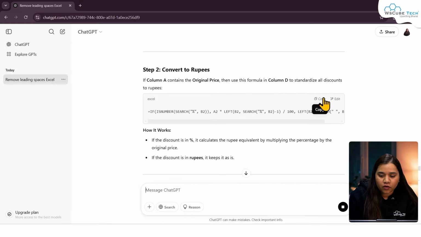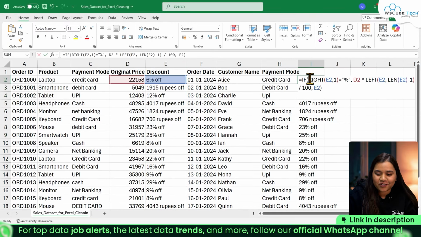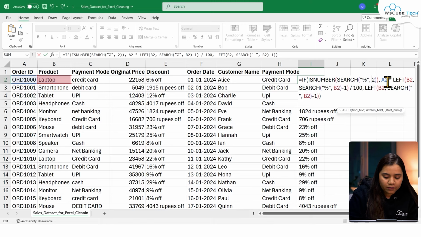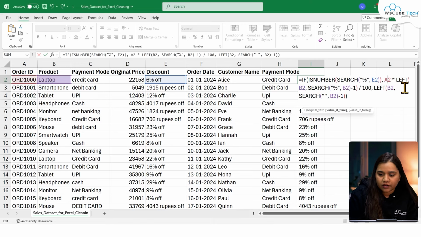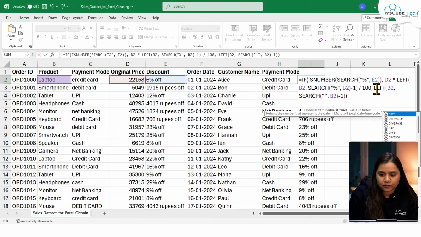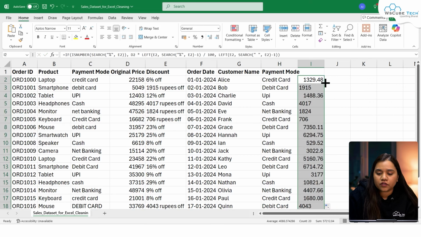Okay, let's try this formula in here and let's give it our last try. If we use this and paste this, wherever our B2 is, that would be converted to our E2, and the original price lies inside D2. And now if I press enter, it is giving me the percentage of the original price, as we can see in here.